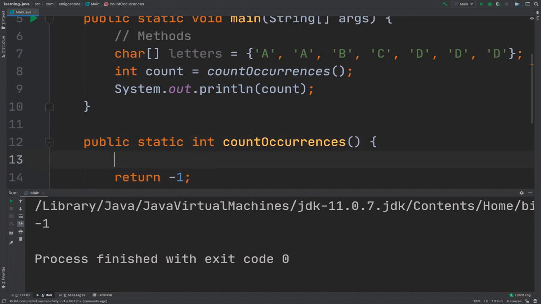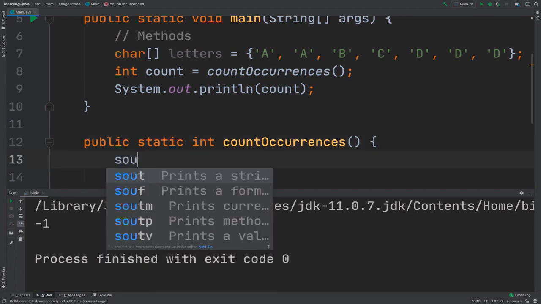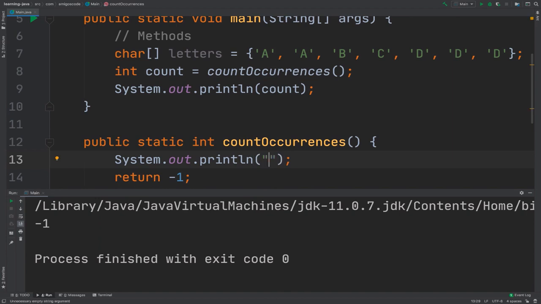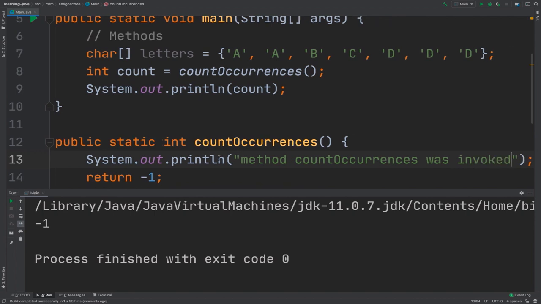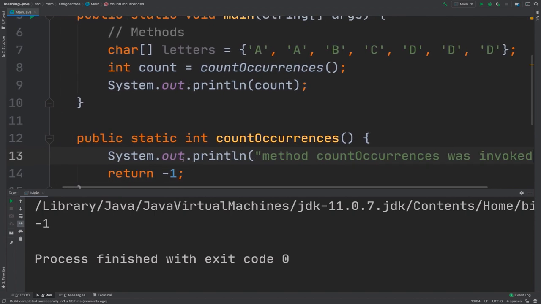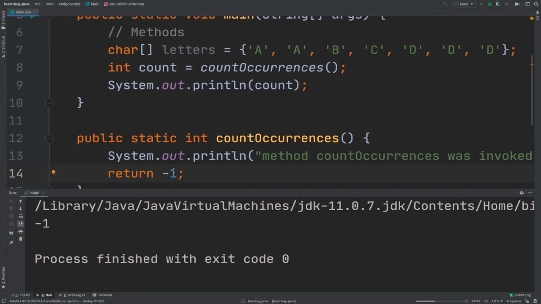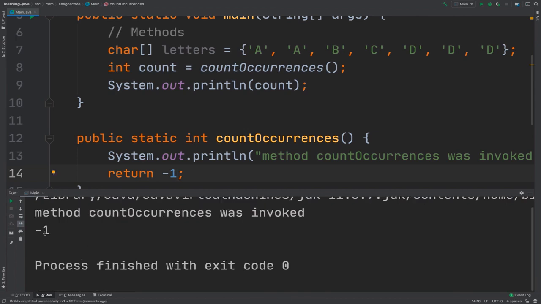The same if I was to log, so sout, inside of the method, "method countOccurrences was invoked." So I'm saying that every time you invoke this method, print this and also return -1. If I run this, there we go. You can see that "method countOccurrences was invoked" is printed, and then -1 is the actual return, which we are printing in line number 9.